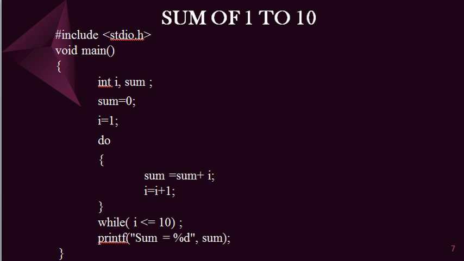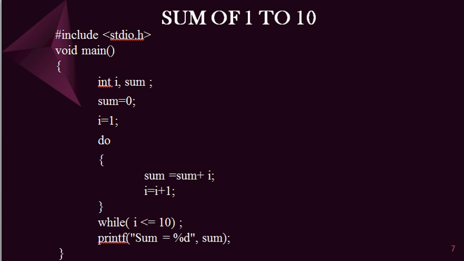Then we are starting the do while statement. Do: sum is equal to sum plus I. Then I is incremented, I equal to I plus 1. Then check the condition: while I less than or equal to 10. So it will check the condition there, while I less than or equal to 10.